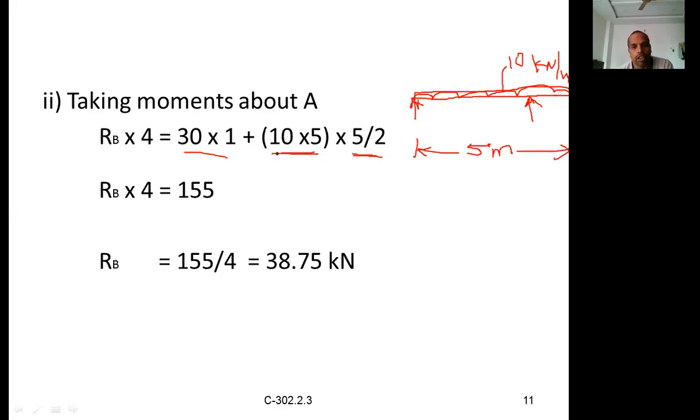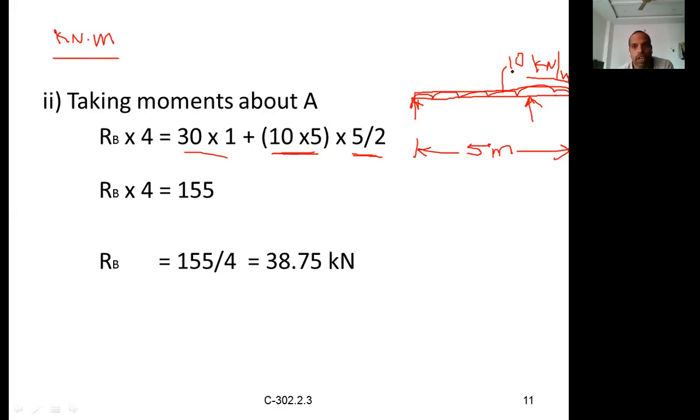Now I will repeat once again. What is this moment? A given UDL itself is a force, but it is an intensity of load. See the units: kilonewton per meter. So what are the units of moment? Moment units are kilonewton meter or Newton meter.